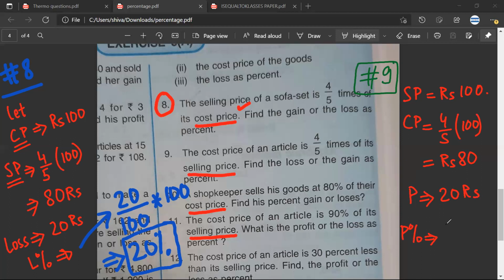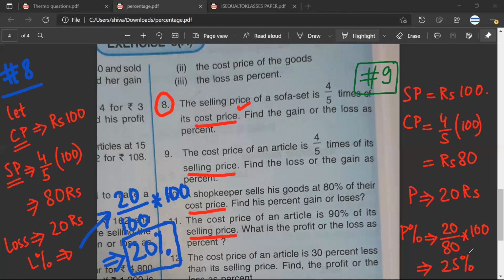Arey, tell me how to do it. Don't calculate, tell me what to write. 20 upon 80 into 100. Shabash, very good. Mr. Hariman, very nice. Mr. Sarthak, have you understood? Yes, sir. So the answer would be 25%. Mr. Hariman, very nice. Hariman, have you understood the technique?